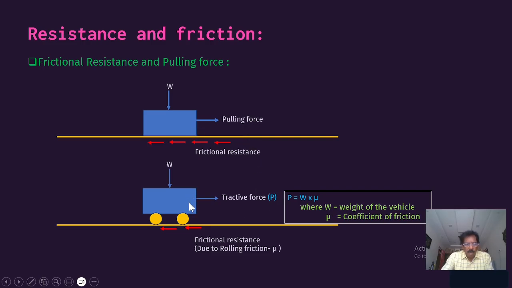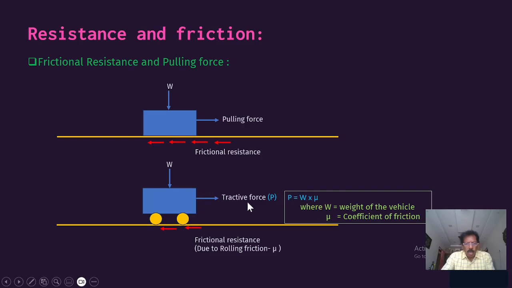So actually, the amount of tractive force required for making the body move is given by the expression P equal to W into mu. W is the weight of the body, which is transmitted through the wheel to the rail surface, and mu is the coefficient of friction. That means the friction taking place between the contact area of the wheels and the surface of the rail, which we denote as the coefficient of friction.